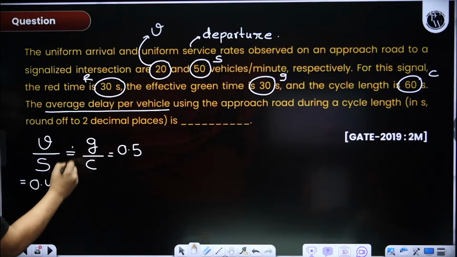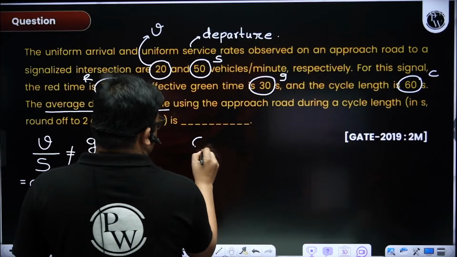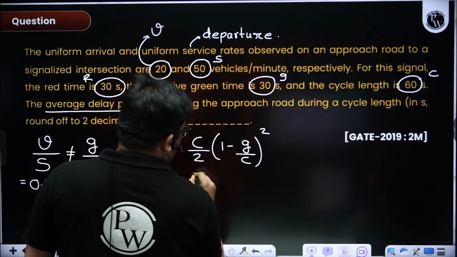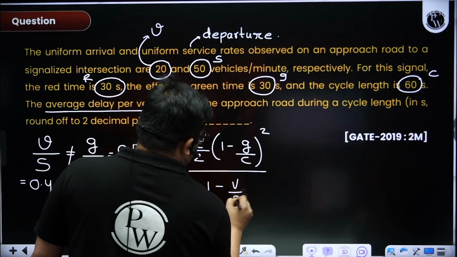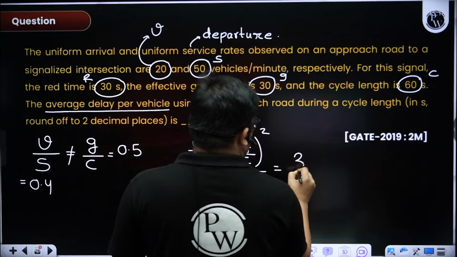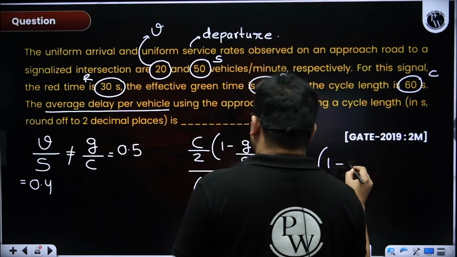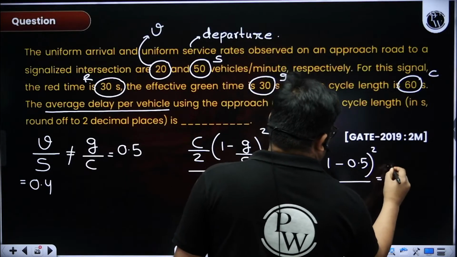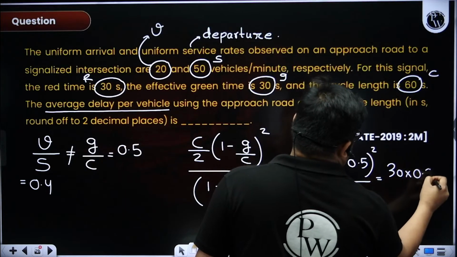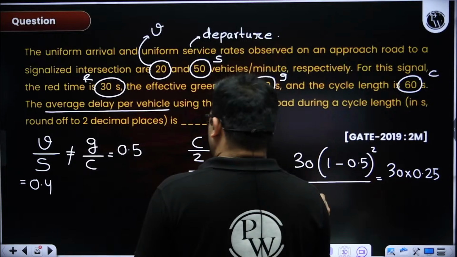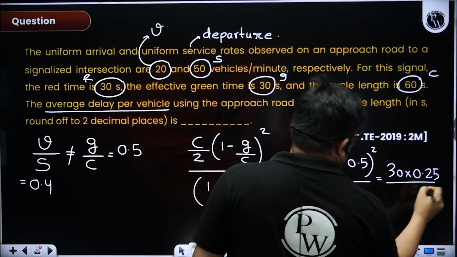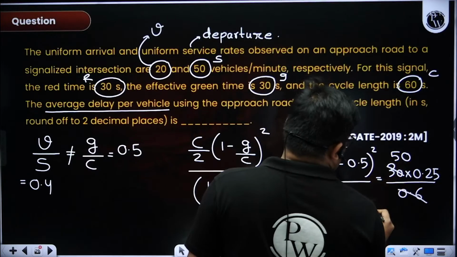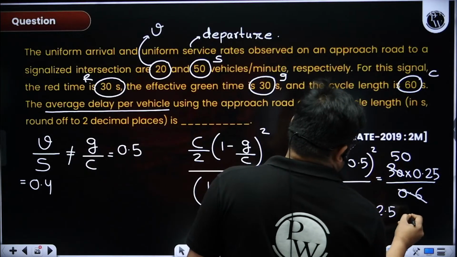So they are not the same, so I'll use this formula: C by 2, into (1 minus G by C) whole square, divided by 1 minus V by S. C by 2 is 30. 1 minus G by C is 0.5, so 0.5 square is 0.25. And 1 minus V by S is 0.6. I don't need a calculator. This will be 50. 50 into 0.25 will be 12.5 seconds.